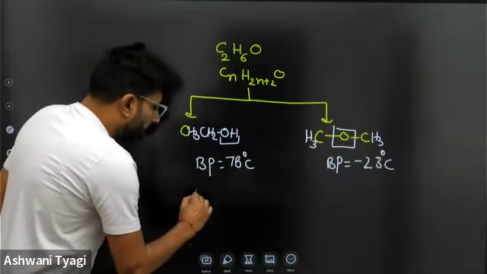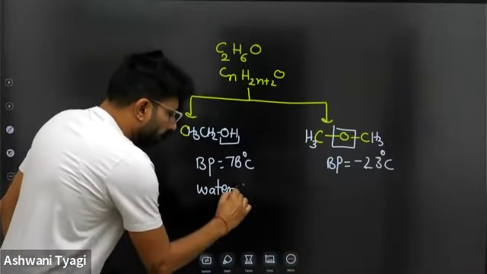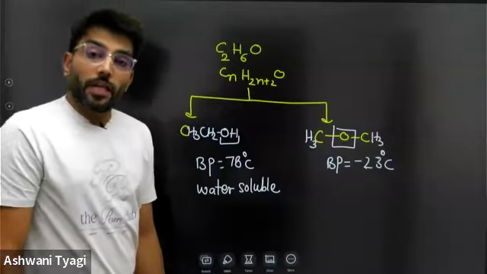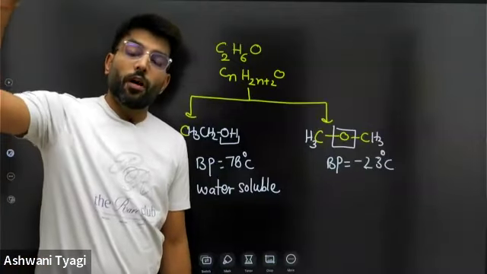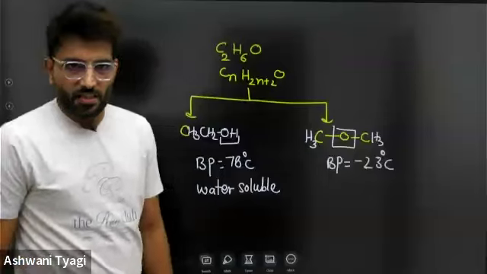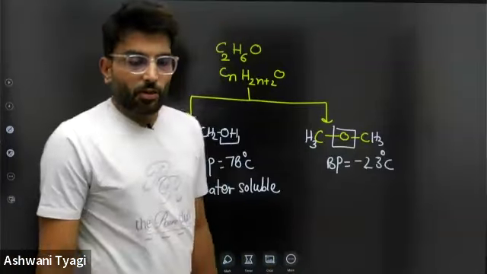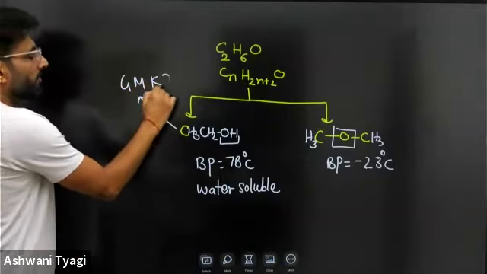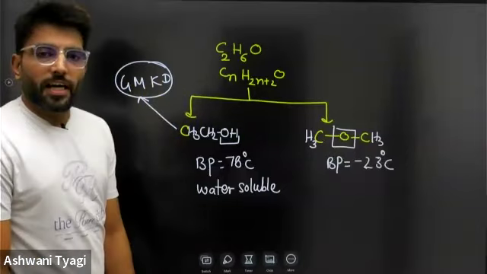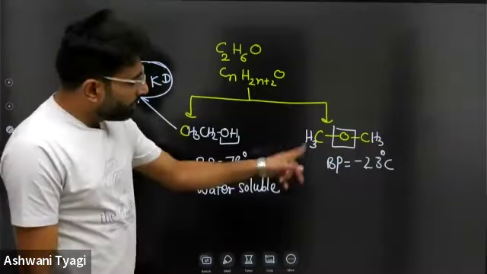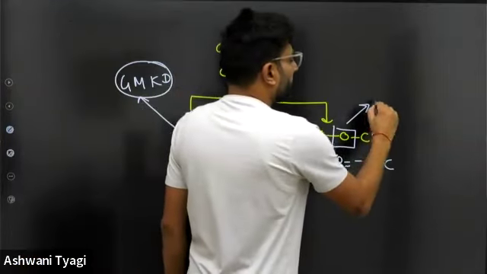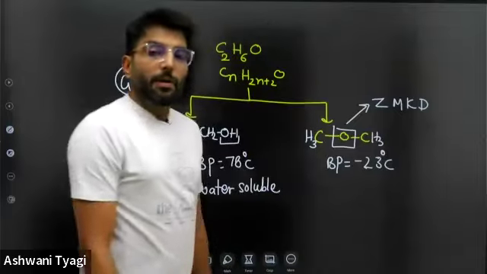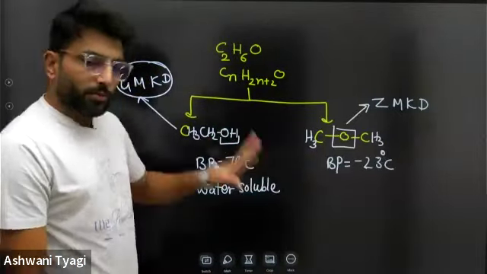Next, it is water soluble. Had it been water insoluble, there would be a great problem for millions of people who use it. Here, you know that it is also called GMKD. In the terminology of IITs, it is called GMKD. The next one is called ZMKD. So these are the basic nomenclature of these two compounds.